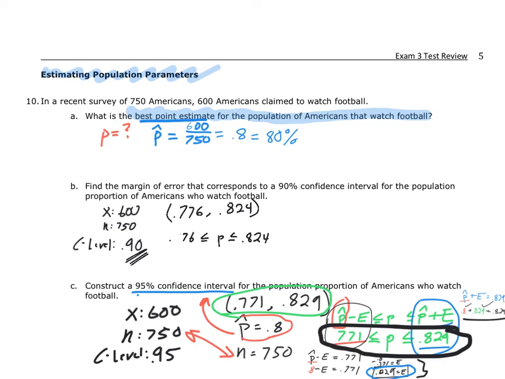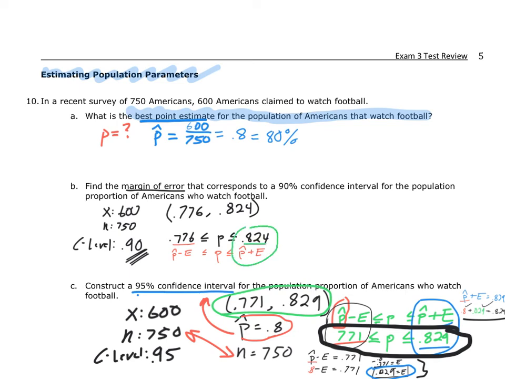Now, this question is great. I'm glad we got the confidence interval, but here I'm looking for the margin of error. To calculate the margin of error, you have to think about this confidence interval a little bit differently. And I did this already for C, but I'll do it very quickly again. This left-hand side, you calculate that by saying p hat minus the margin of error. Then you take that less than or equal to the true population, less than or equal to, and then the right side is p hat plus the margin of error. So we can take either of these sides and calculate margin of error very quickly just by doing some 6th grade algebra. So I'll take this right-hand side.